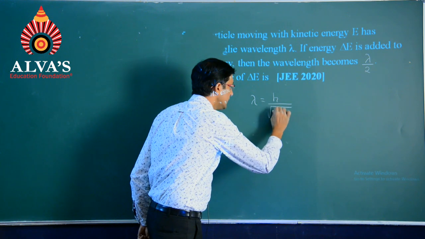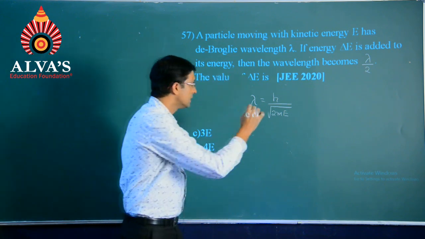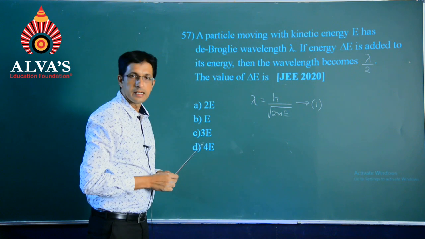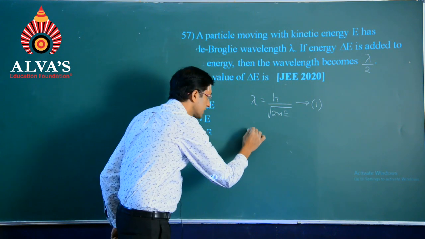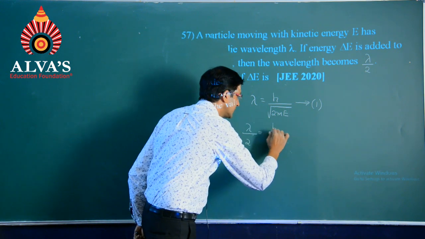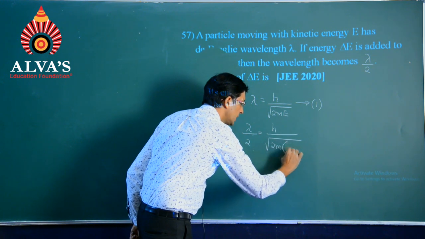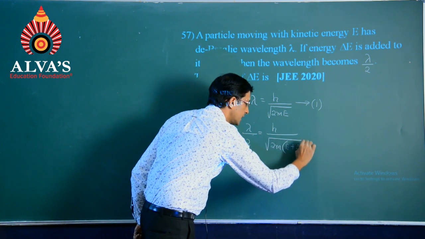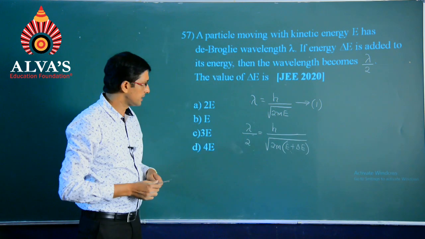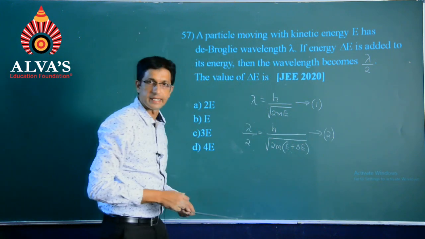Lambda equals to h by square root of 2m_e in the first case. Later we can say that lambda by 2 will be equal to h divided by square root of 2m into e plus delta E as per the given statement. I will keep it as equation number second.